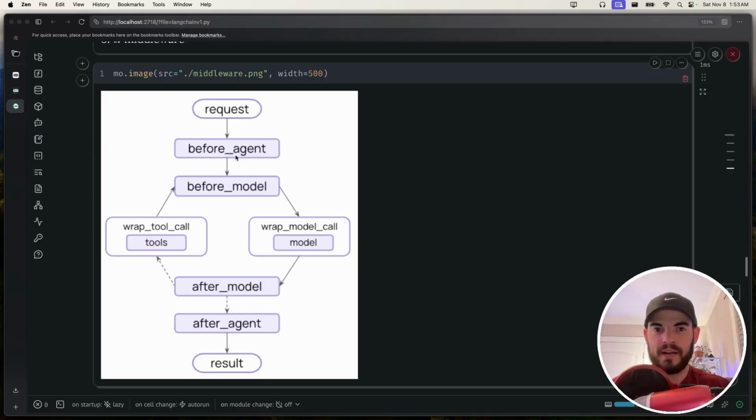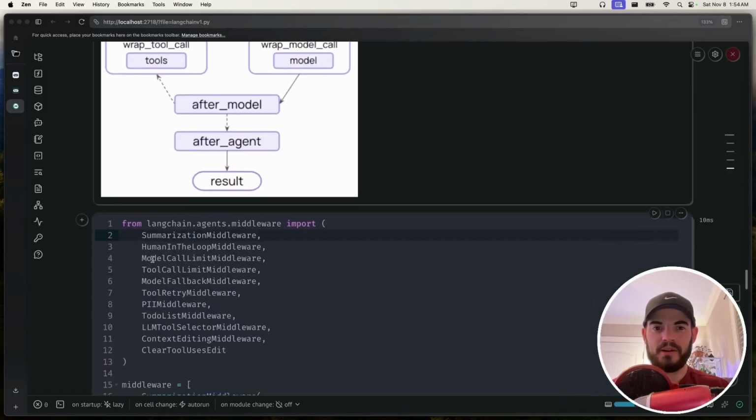So for example, before agent, let's say you want to fetch some sort of client specific instruction. Well, you could inject it into the system prompt. And you don't want to run it every time before the model. You just want to run it once at the beginning of the agent invocation. That's awesome. Maybe you want to log before tools are called, or you have some sort of flow where if they hit some sort of tool or they've exhausted many tool options, you might want to jump to the ending. You can define this in middleware.